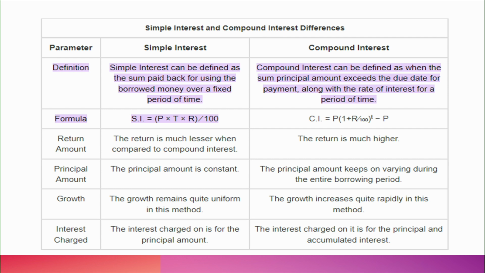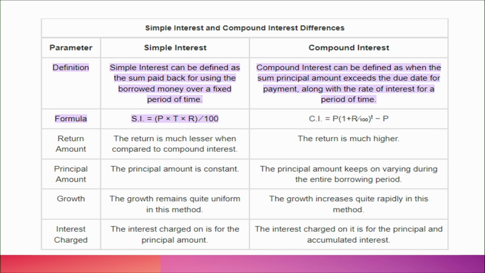Now, growth. The growth remains quite uniform in simple interest, because uniform growth will be considered for simple interest, whereas the growth increases quite rapidly in compound interest. Interest charged: in simple interest, the interest is charged on the principal amount only. Here, in compound interest, the interest is charged on the principal and accumulated interest.